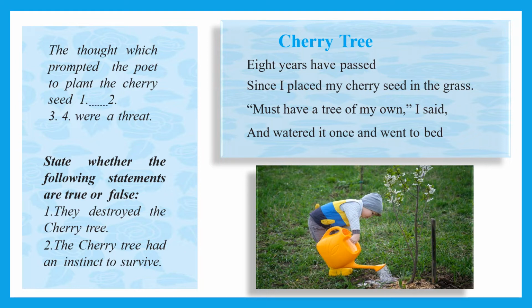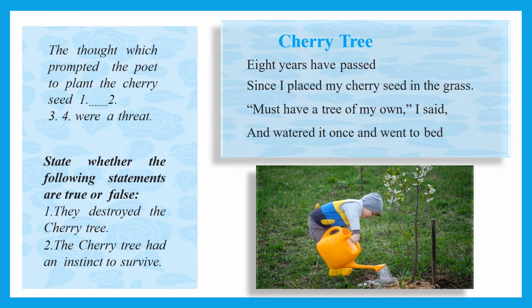Now, here on the left side of the slide, we have some true or false questions. You can see that and you can read it. They destroyed the cherry tree, means whether the cherry tree was destroyed. No, it wasn't. The cherry tree had an instinct to survive. After 8 years also, the cherry tree was grown, so it shows that the cherry tree wanted to survive.